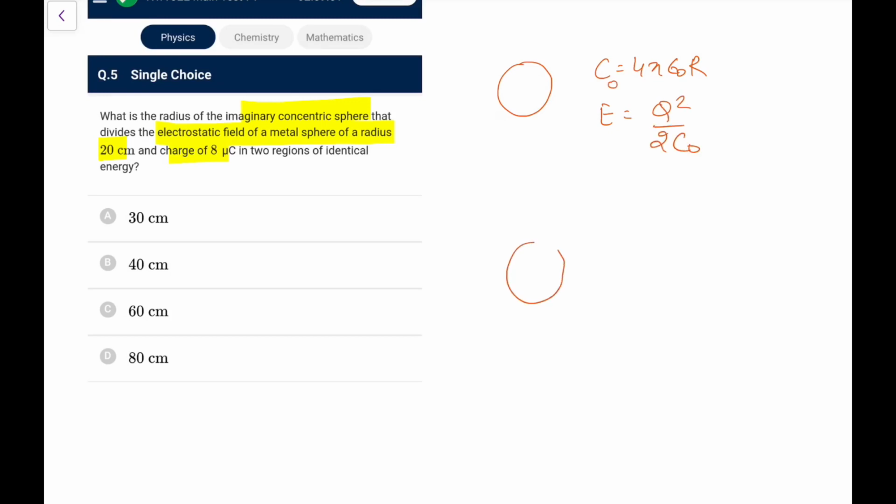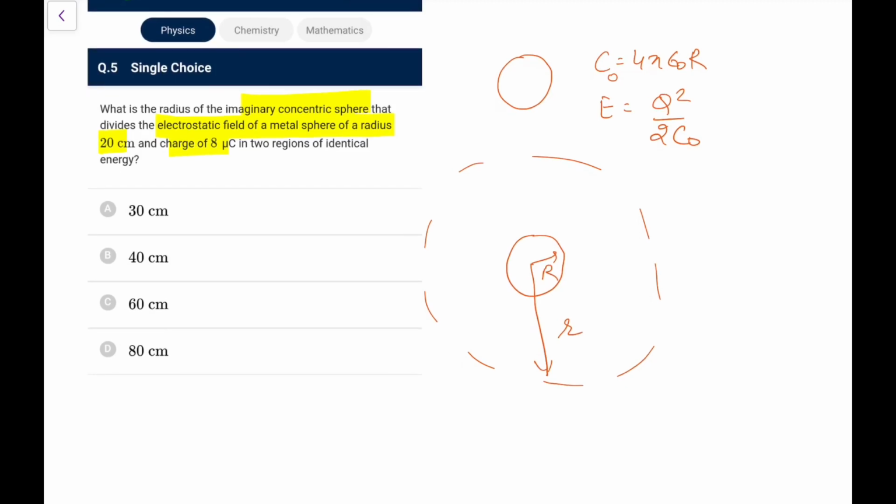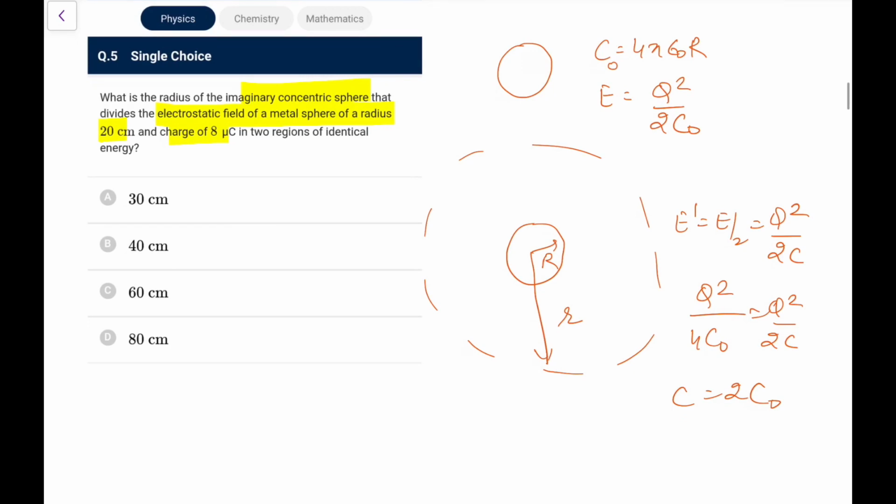Now half of this energy. Let's assume this is an imaginary sphere, let's say having a minus q charge, something like that. This is capital R, and let's say this is small r, some r. What we need is that the energy should be half, and the charge will be the same, so E dash should be E by 2, and this is equal to q square by 2c. If I compare it, q square by 4c naught is q square by 2c, that means c should be equal to twice of c naught.